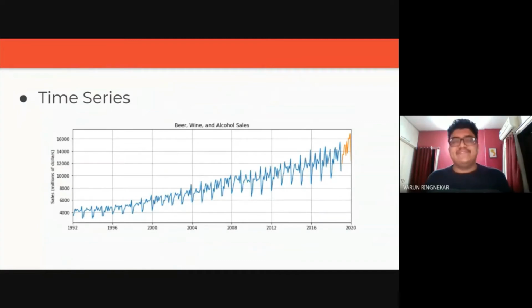But yeah, we'll have to train our model to pick up on these trends, and based on those trends, maybe we'll be able to make some sort of prediction. Like you see over here with this orange line, we were able to predict something in the future. So that's exactly what we'll be trying to do with the time series data.